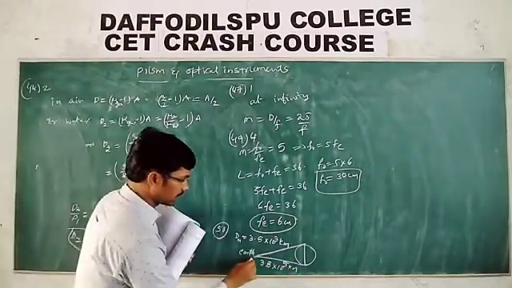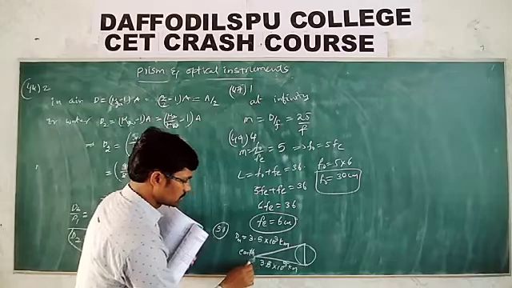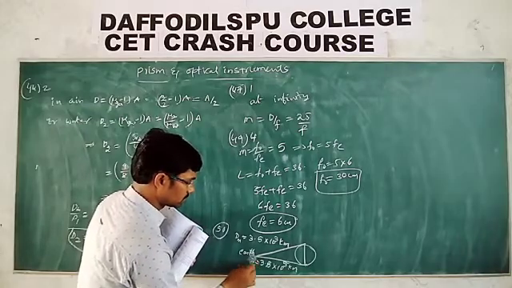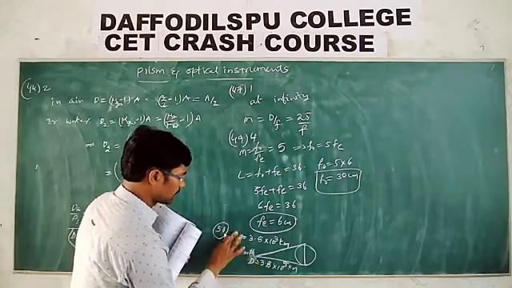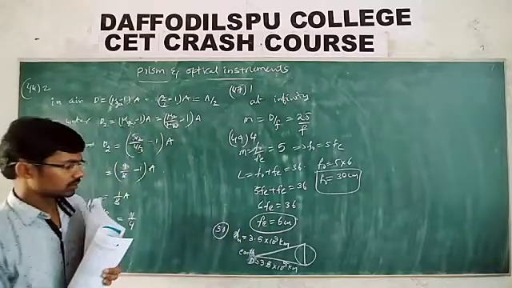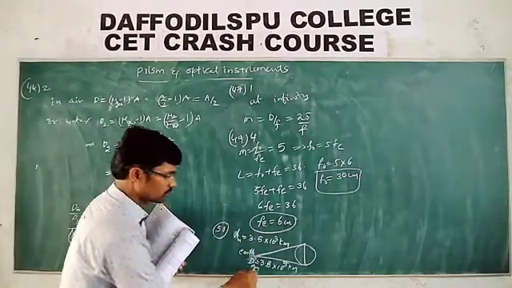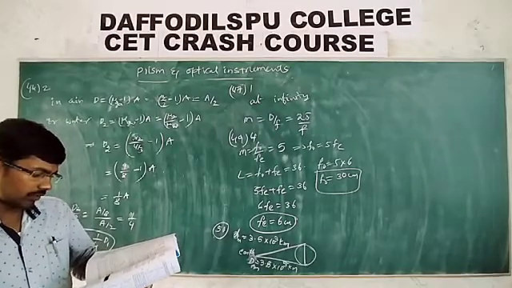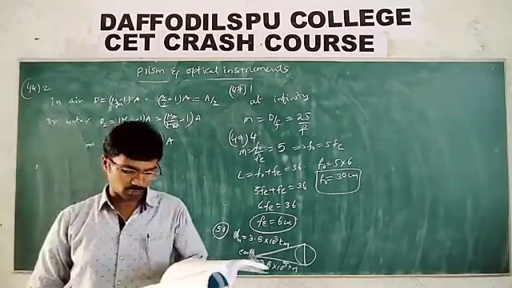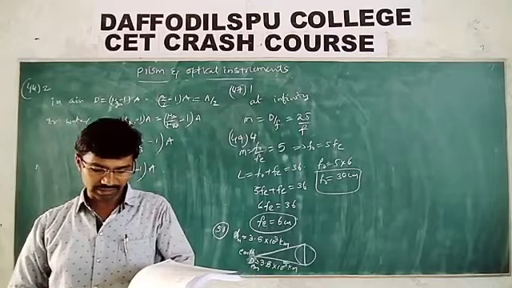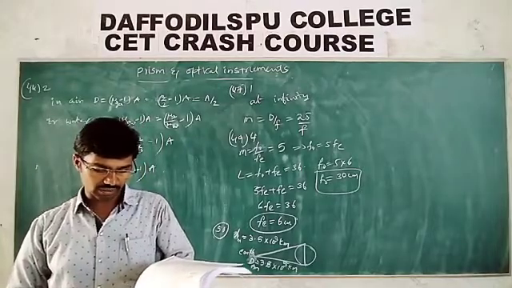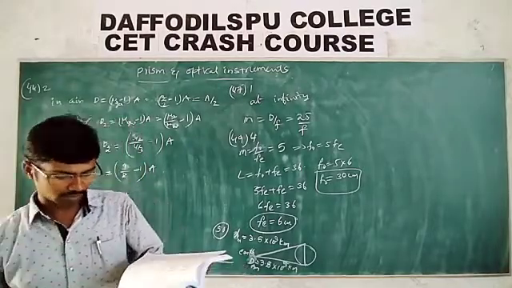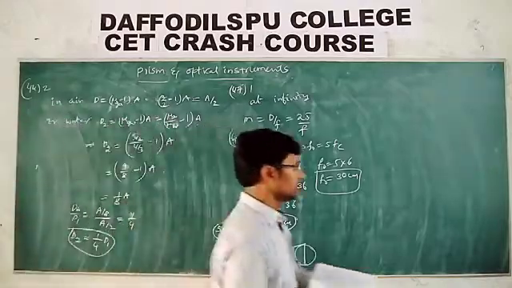Let me take capital D as the diameter of the moon and small d as the distance from Earth to Moon. The focal lengths of the objective and eyepiece are 4 meter and 10 centimeter respectively. The limit of resolution of the diameter of the image of the moon will be approximately.